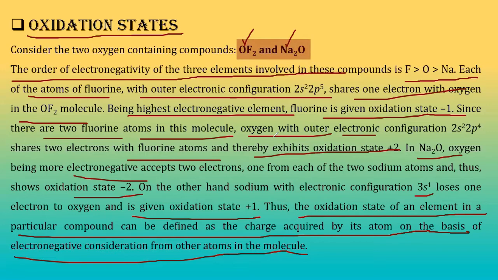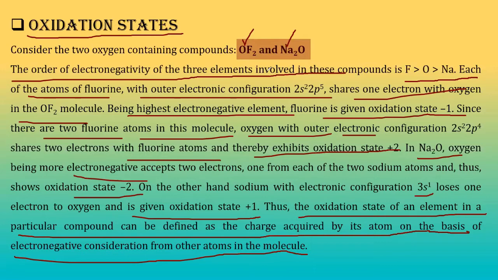Now if somebody asks us which compound is more stable between OF2 and Na2O, what will we say? We cannot say unless and until we understand. Let us try to understand under what conditions we can say which one is more stable and which one is less stable. If we go for the OF2 molecule, oxygen is losing 2 electrons.